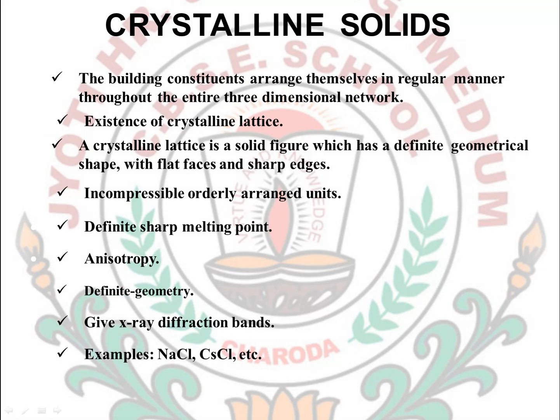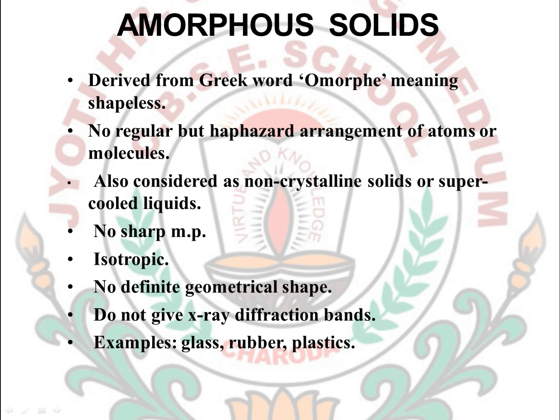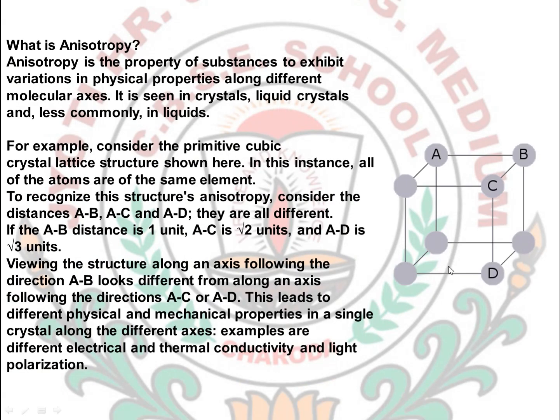What is anisotropy? Anisotropy is that crystalline solids will have different properties when viewed from different directions, when different directions are used for giving light or electricity. While in case of amorphous solids, they will have the same property, or different physical properties will not be seen from different directions. They will have the same physical properties from all directions. Okay, so I am ending this class here after anisotropy, and we will move further in the next class and continue in this chapter.